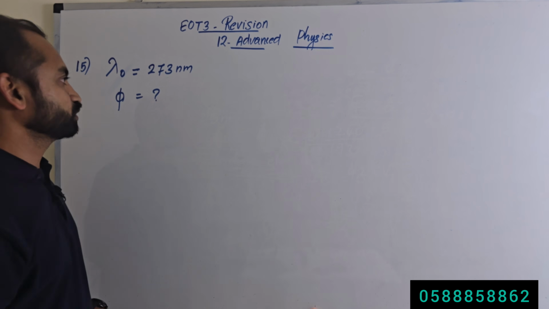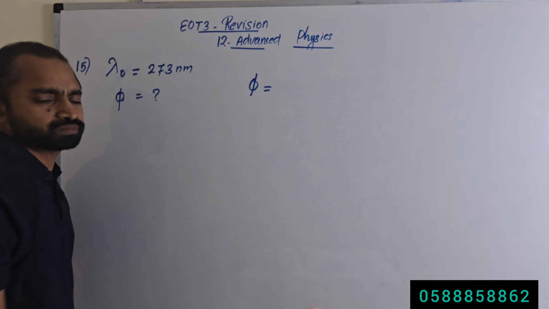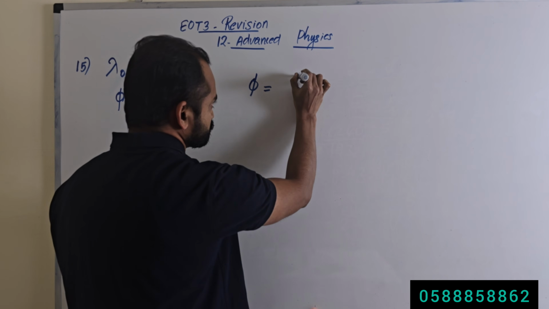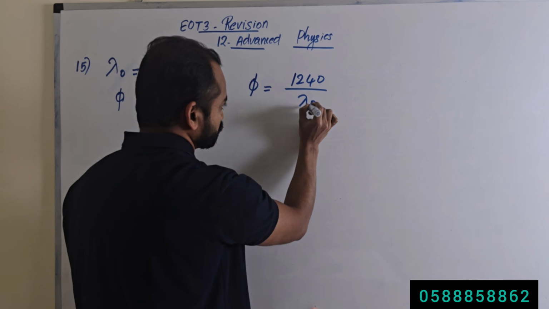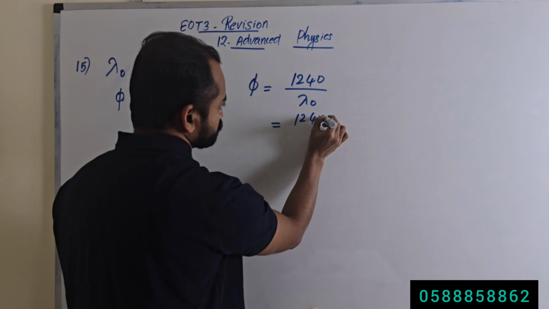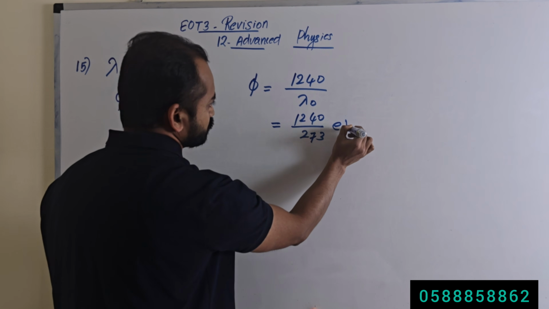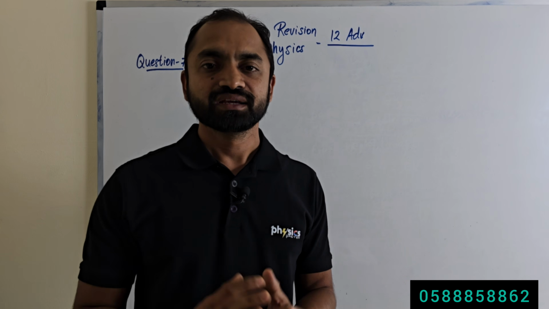We need to calculate the work function. It's very easy. Work function equation in terms of wavelength: work function is 1240 divided by the threshold wavelength. So 1240 divided by 273, and when you calculate this, you will get the answer in electron volt.